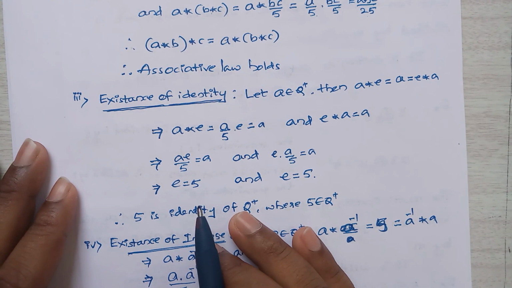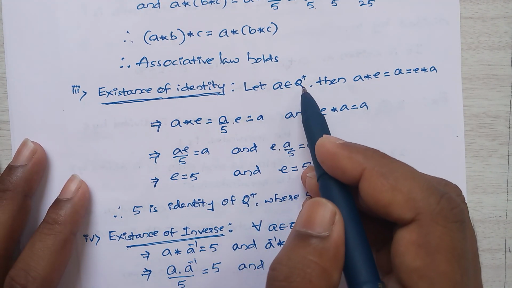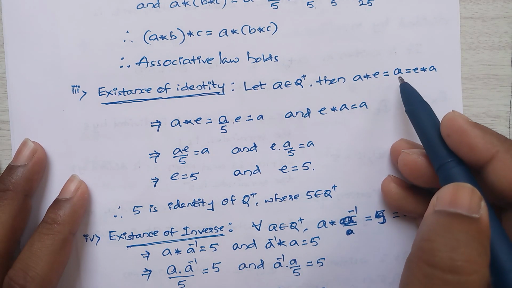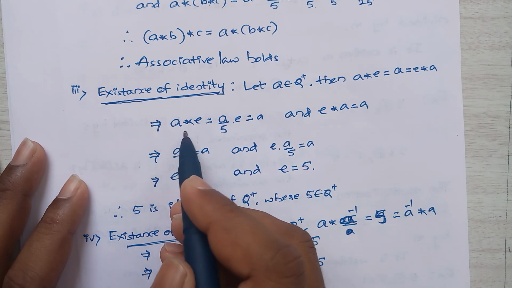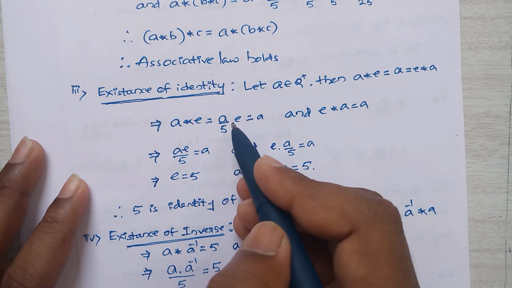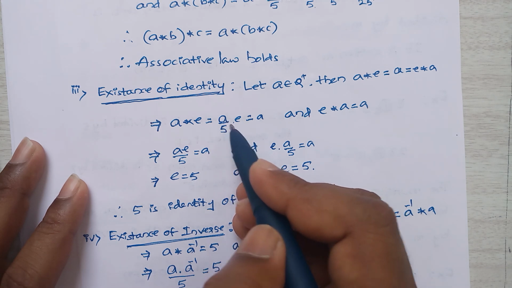So next is existence of identity. Let a belong to Q plus, then a star e is equal to a, which is equal to e star a. That implies a star e is equal to a by 5 into e.